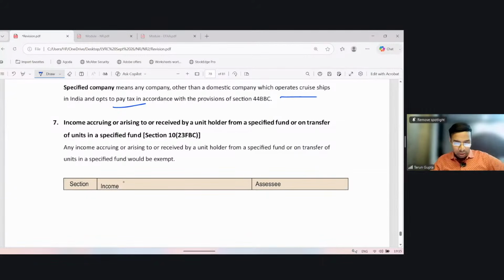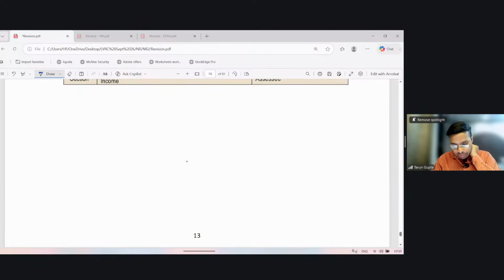Now, income arising or received by a unit holder from a specified fund or transfer of unit in a specified fund. Now we are talking about the taxability of the unit holder of the specified fund. Any income accrued or arising to or received by a unit holder from a specified fund or on transfer of unit in a specified fund would be exempt.